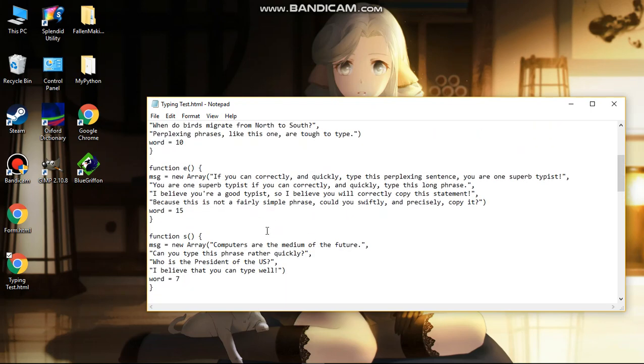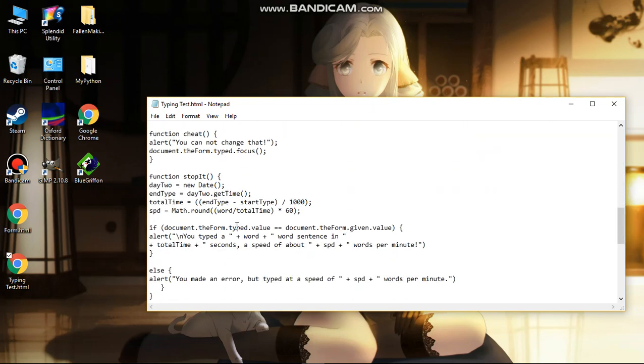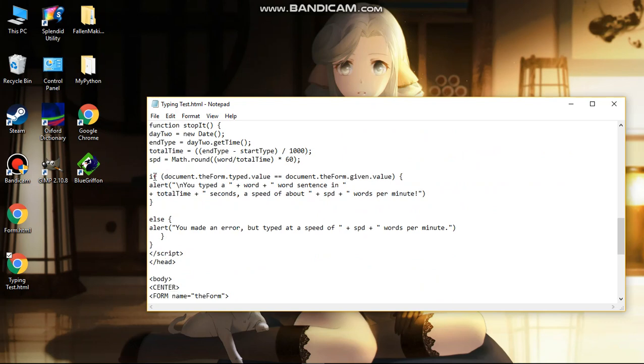The reason why we have different number of words in these functions is because we have 3 difficulties. Novice, right here, beginner, and expert. If this condition is satisfied, and what's the condition? Let's see.